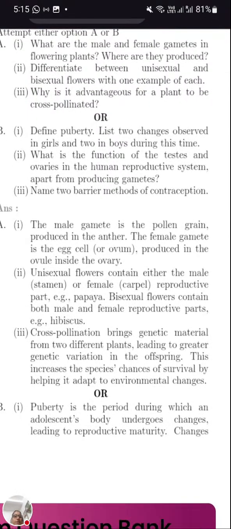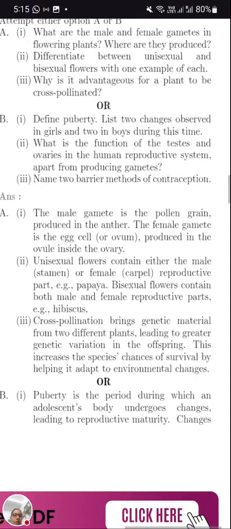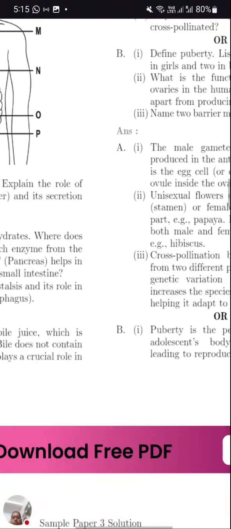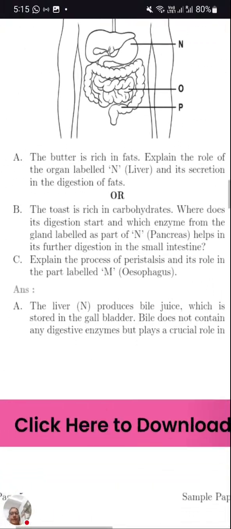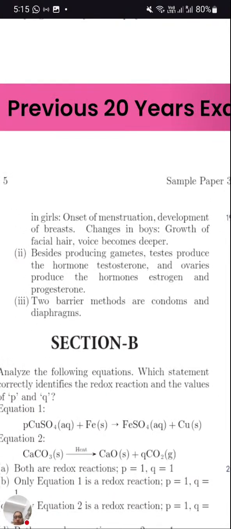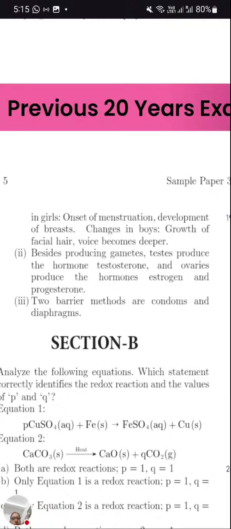Name two barrier methods of contraception. This also we had in the last paper. Okay, contraception, any two barrier methods. Either you can write a mechanical method or a chemical method. So the barrier methods are condom and diaphragm. Next one: besides producing gametes, testes produce the hormone testosterone and ovaries produce the hormones estrogen and progesterone.